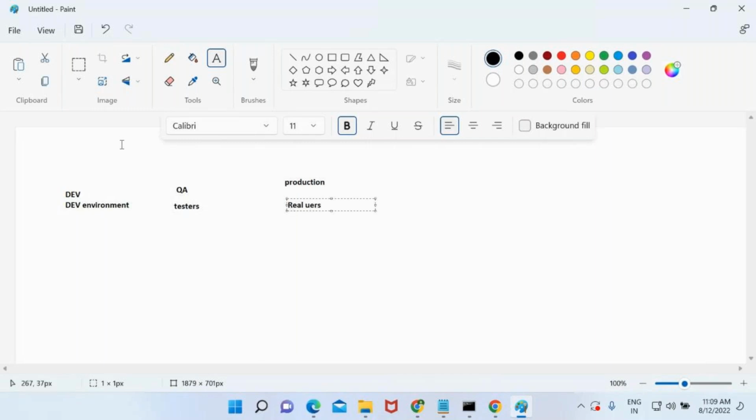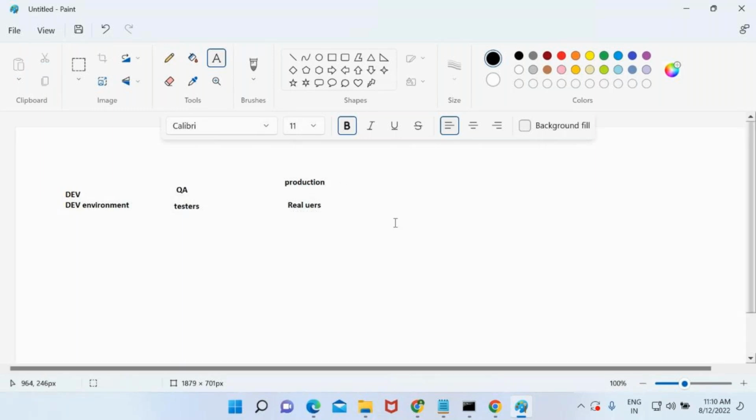Now you understand the different kinds of environments, right? Dev, QA, prod. In some companies it will be dev, QA, prod, but in some other companies they will maintain four or five environments: dev, QA, UAT, pre-prod, prod. Understood? Pre-prod means before pushing anything to prod, I want to check it. That's why I make it prod.